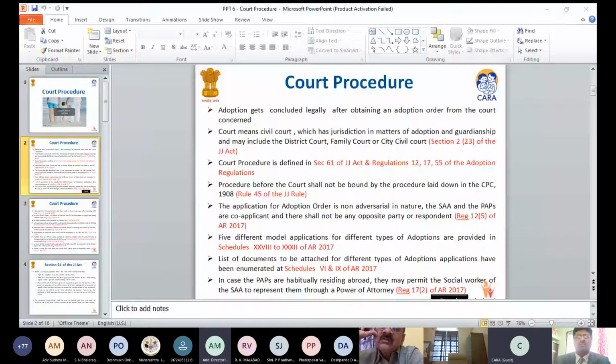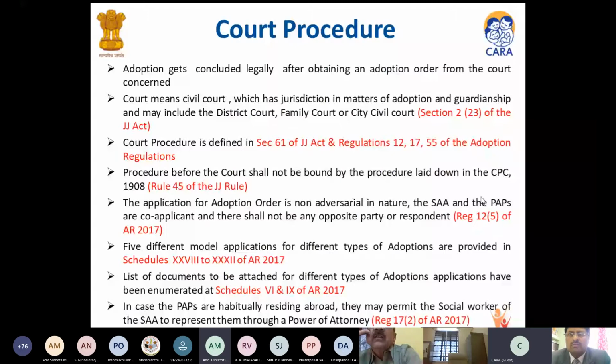Is it better now, ma'am? Yes. Okay. The adoption gets concluded legally only after obtaining an adoption order from the concerned court. The court here means the civil court, which has jurisdiction in matters of adoption and guardianship and may include the district court, family court, or city civil court.